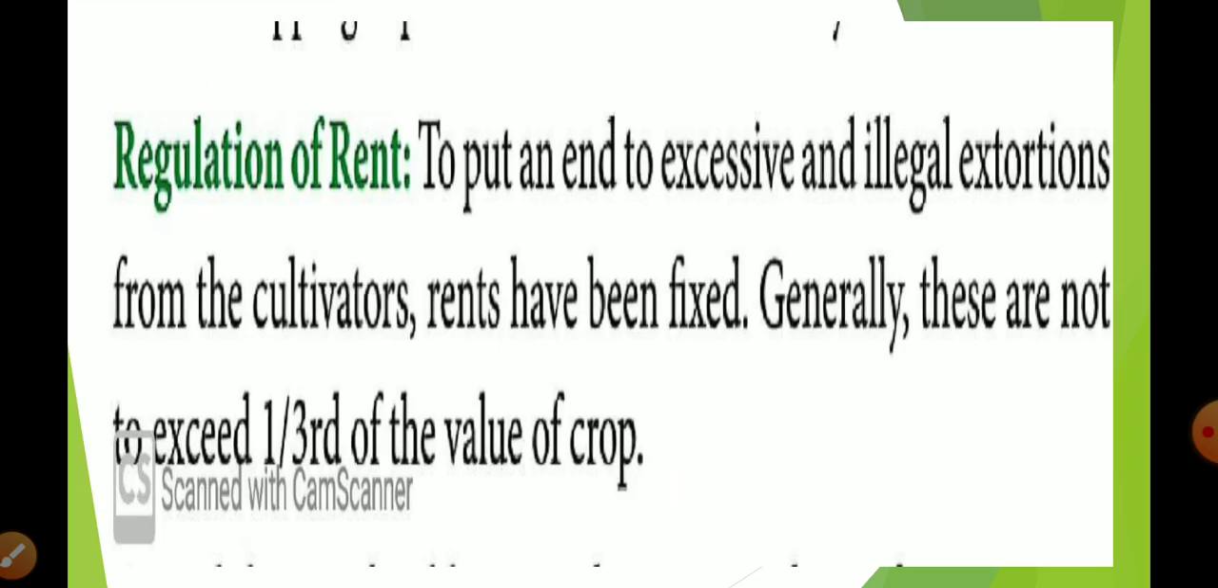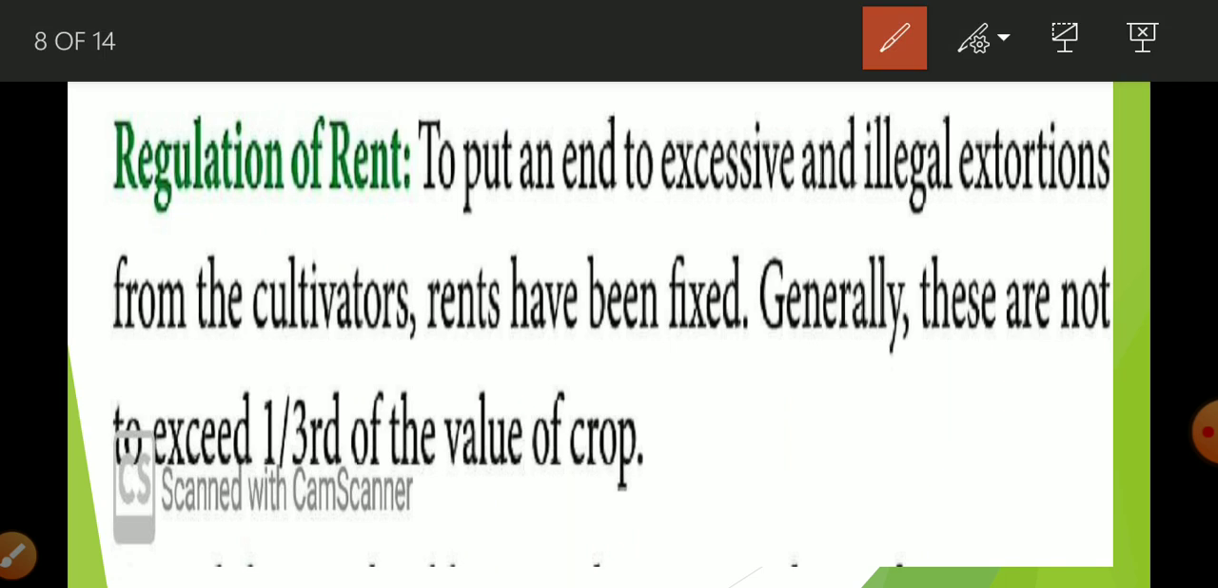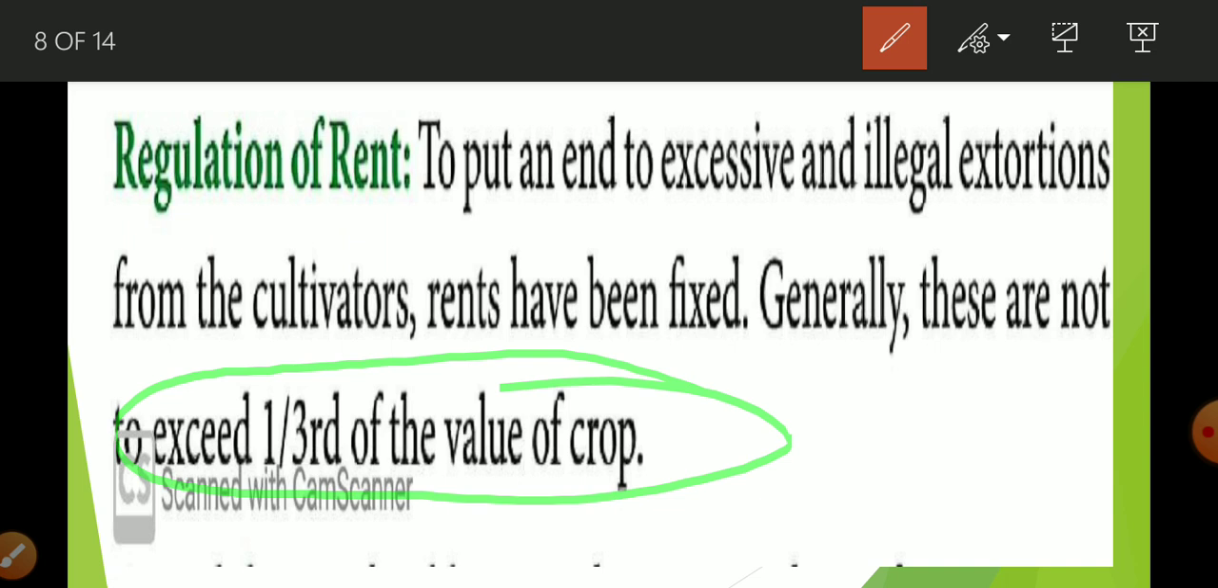Okay, next is regulation of rent. During the British rule, how much rent would be charged from the cultivator was not decided by the British government, and because of that zamindars exploited farmers. Okay, but when there is an Indian government, we are having independent India, the government took measures to regulate the rent, and today any state cannot charge more than 1/3 of the value of the crop. So this is the maximum limit that can be charged as rent.